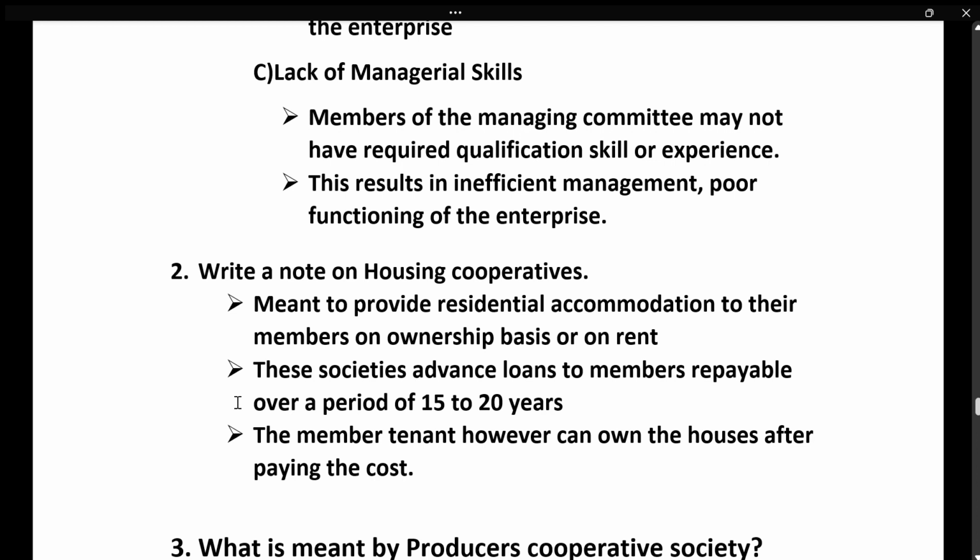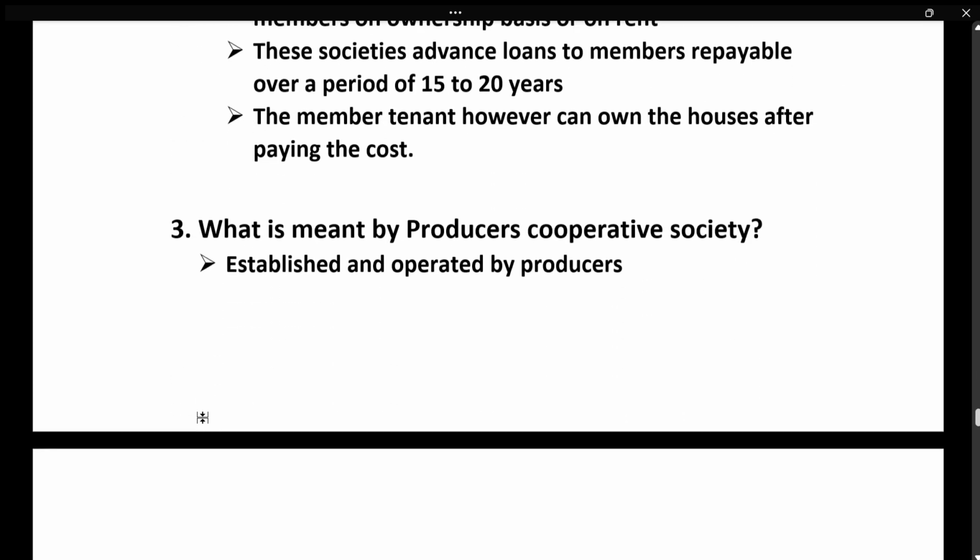It is meant to provide residential accommodation to the members, on ownership basis or on rent. These societies give advance loans to members, which can be repayable over a period of 15 to 20 years. And then the member tenant, if they pay the cost of the house, they can become an owner. Okay, next is Producers Cooperative Society.